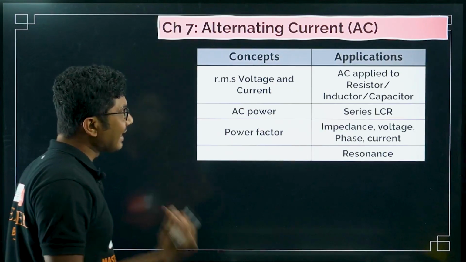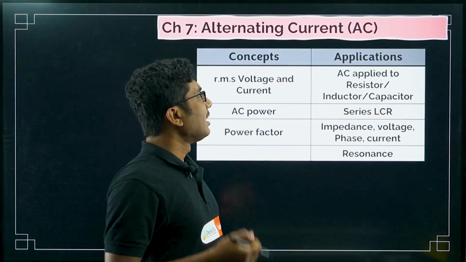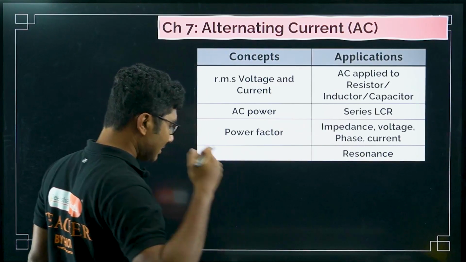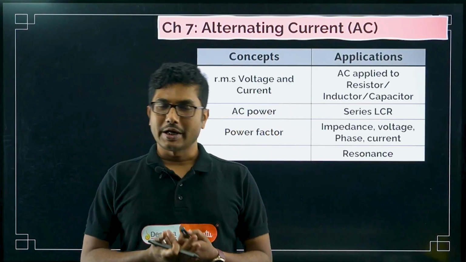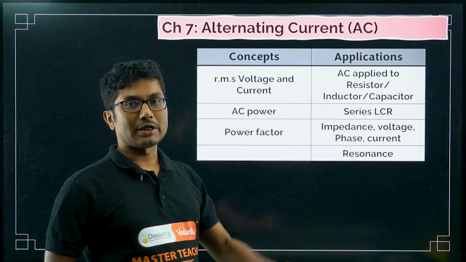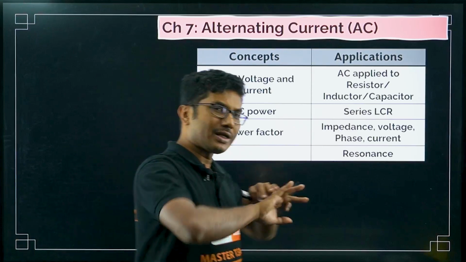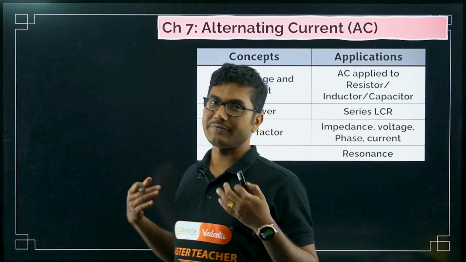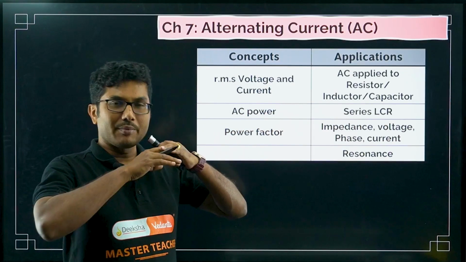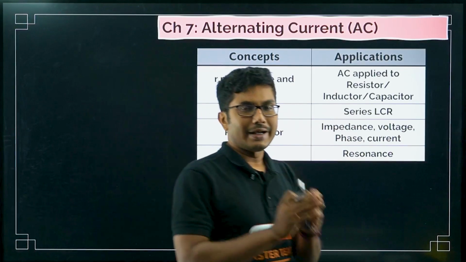Next is alternating current. This is also an important chapter, and if you have seen my videos, this chapter I recommend for numerical questions. So this chapter is super important for numerical questions. But if you have not studied this chapter at all, because people think that this is a hard, difficult chapter, actually it is not, right now you can skip it.